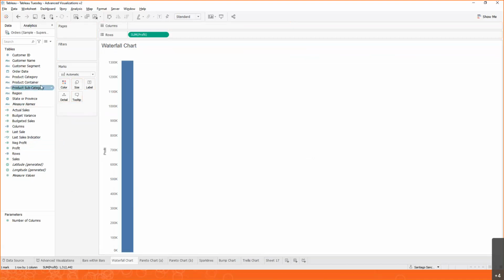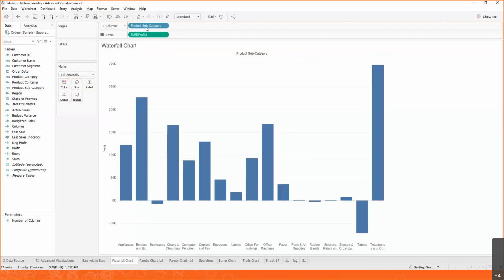But we want to break this by, let's say, product category, like a product line. Now, we can see that some product lines are contributing positively to this result, but some are doing it negatively. So this is already helpful, but a waterfall chart really starts in zero and ends in the grand total.